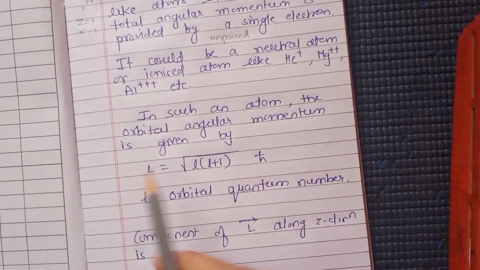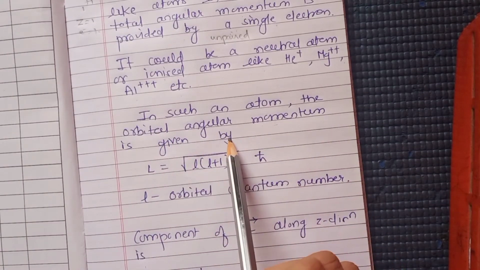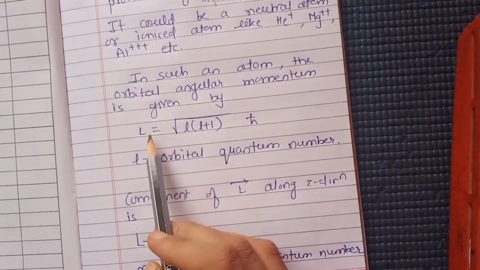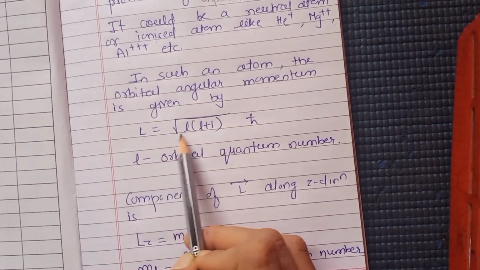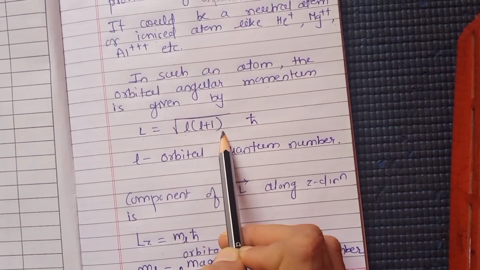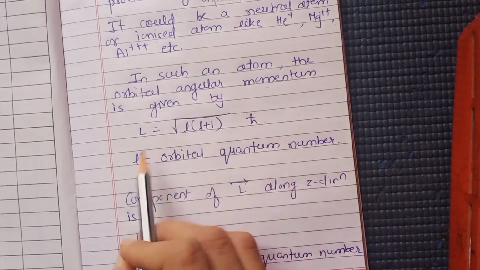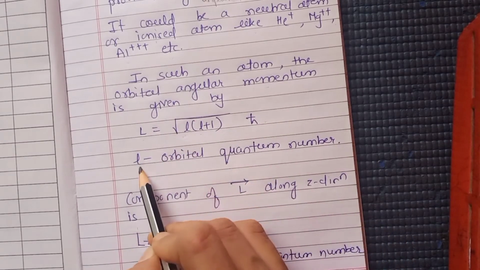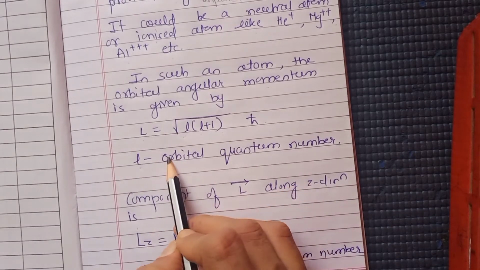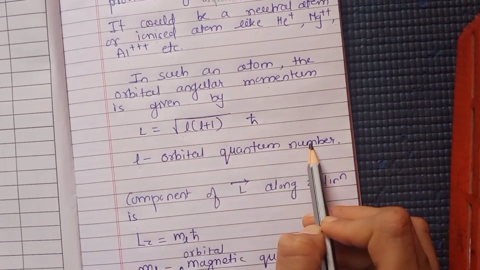Now, in such an atom, the orbital angular momentum is given by, we have already studied this formula, L is equal to square root of l into (l plus 1) times h cross. Now, what is small l here? This small l is called the orbital quantum number.